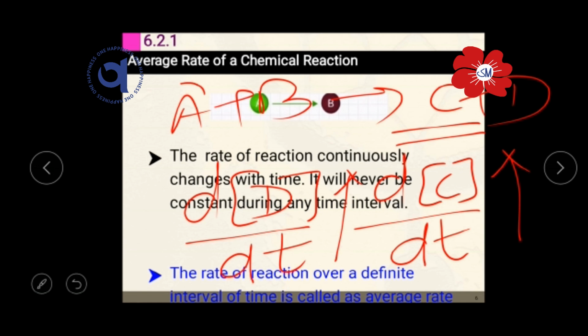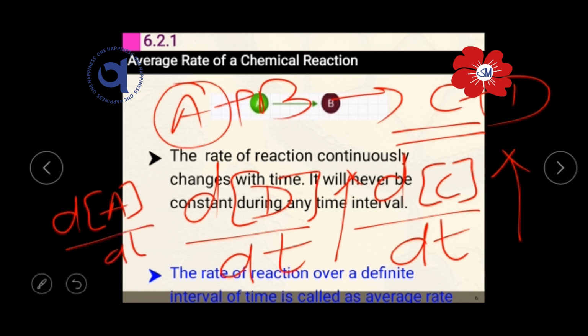But what about the reactant? So dA by dt decreases with time. So here we will indicate the negative sign and here we will indicate the positive sign. So A and B with negative sign, meaning dA by dt and dB by dt will be negative, because the rate of the concentration of the reactant decreases with respect to time, but at the same time the rate of concentration of the product increases. So this is related to the rate of the reactions.